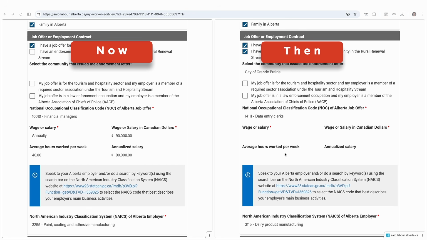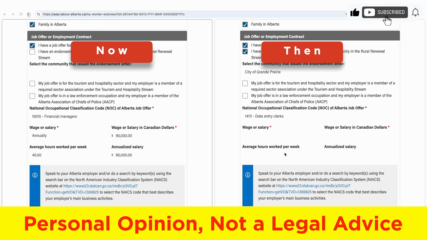As far as the decision to cancel your expression of interest and create a new one is concerned, in my opinion, expression of interest is not a first come first serve thing. If your profile matches Alberta's requirement, you will get an invitation even if you cancel and recreate your expression of interest.